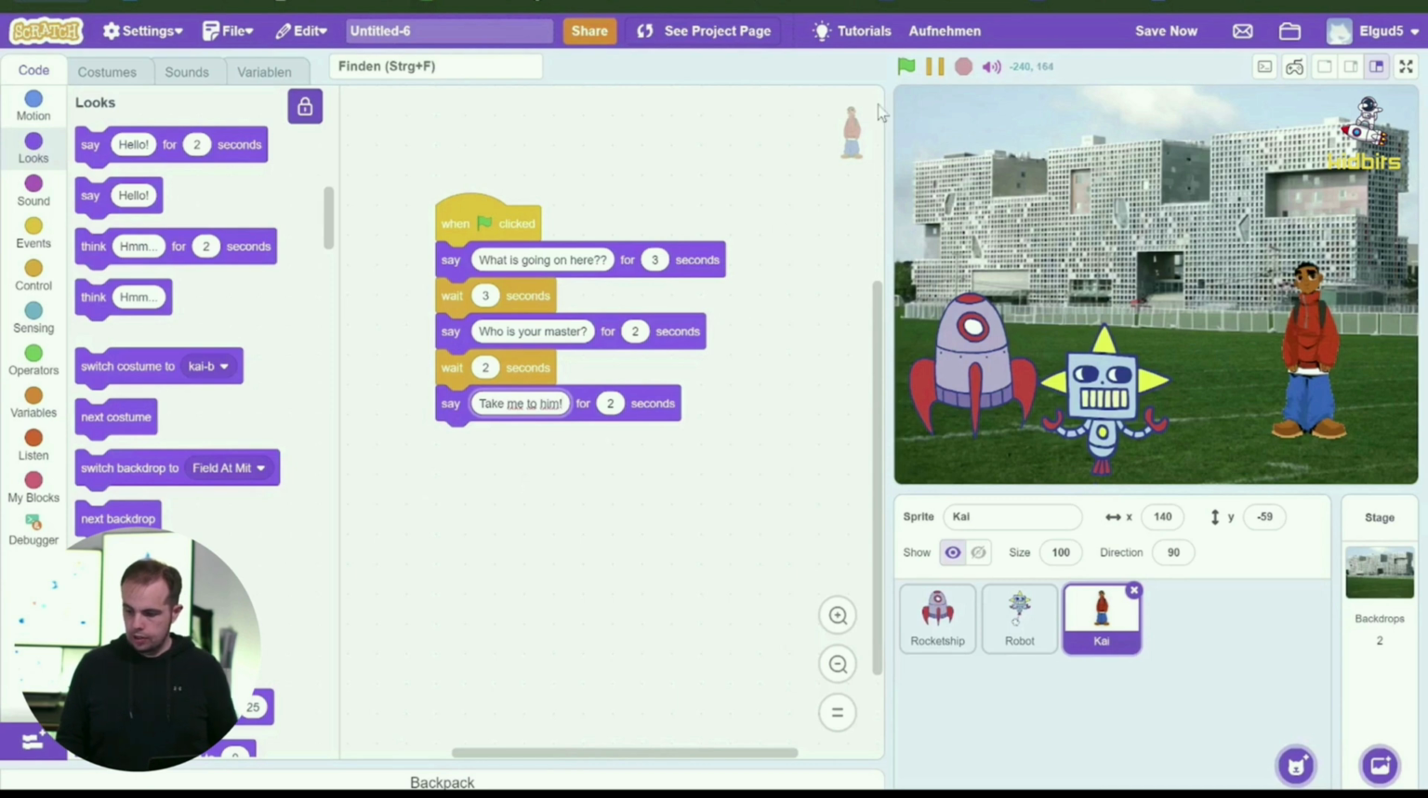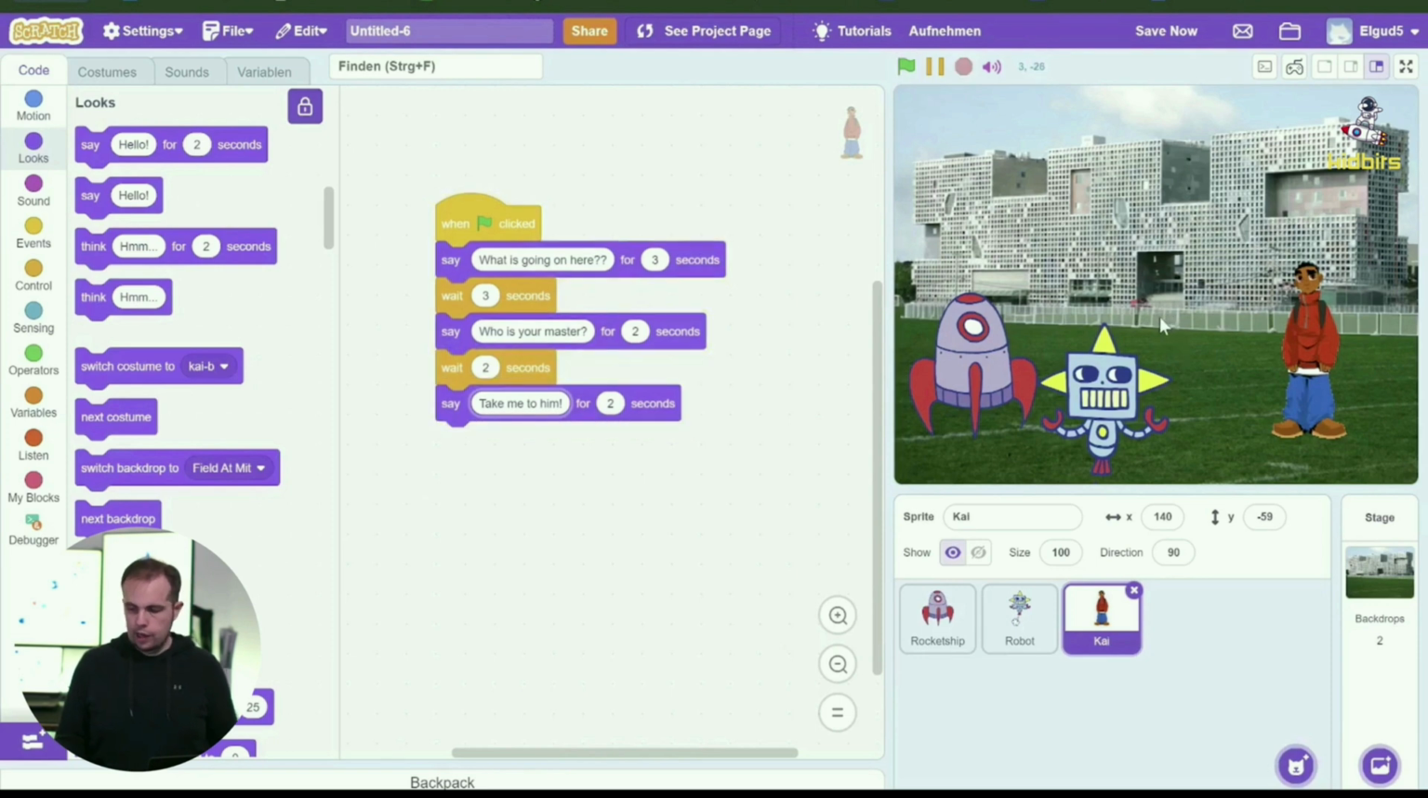Okay, let's review our little conversation. "What is going on here?" "Hi, I'm Bob. My master sent me to pick you up." "Who's your master?" "He's your father." "Take me to him."